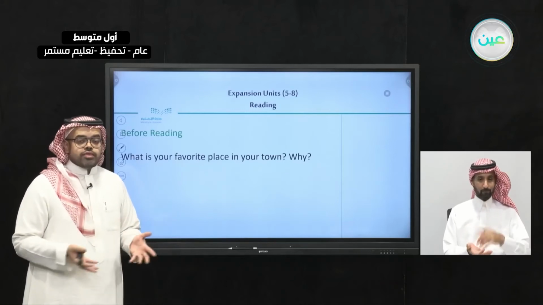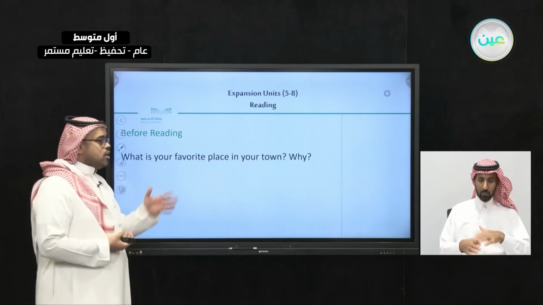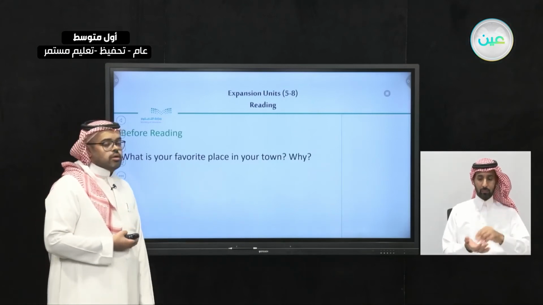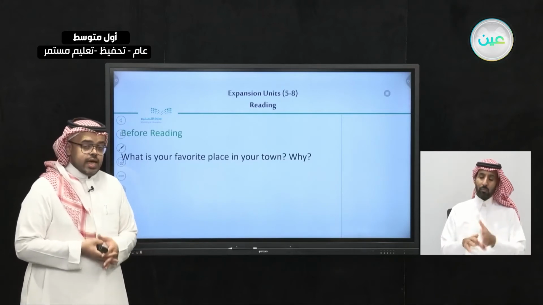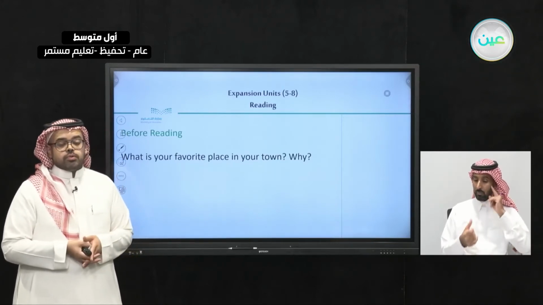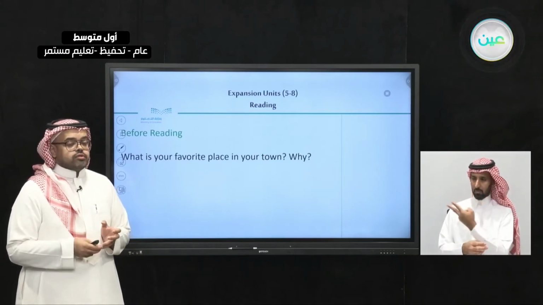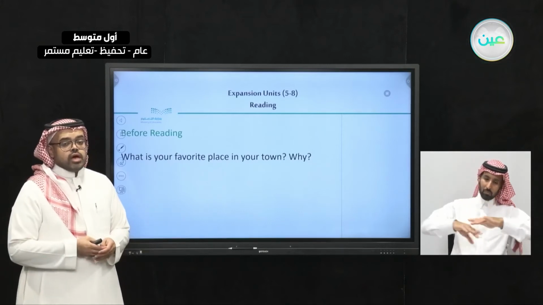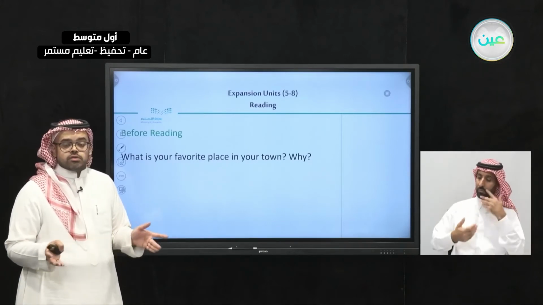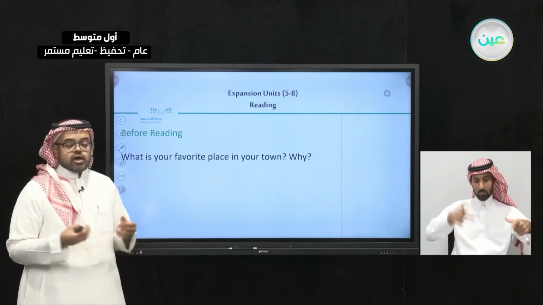And when you think of that place, tell me why. Why do you like it? For example, someone might say, my favorite place in my town is the national park. And I chose the national park because it has a great view, a lot of trees, a lot of green areas, a lot of spacious playgrounds, and a nice atmosphere.